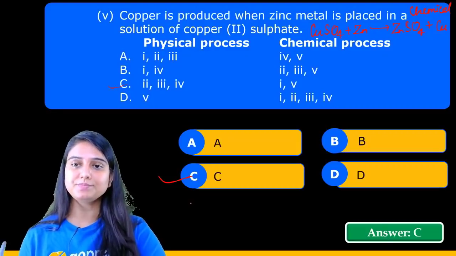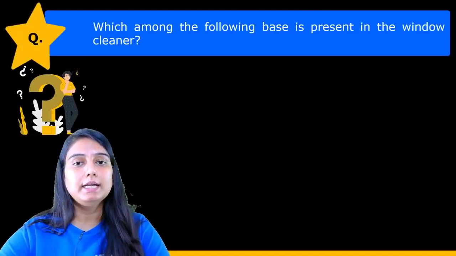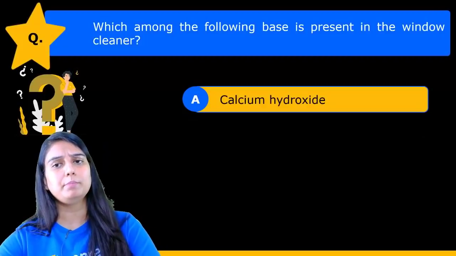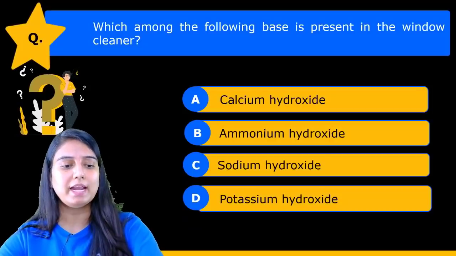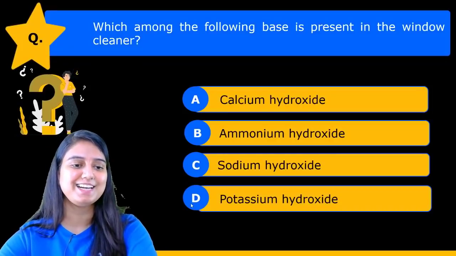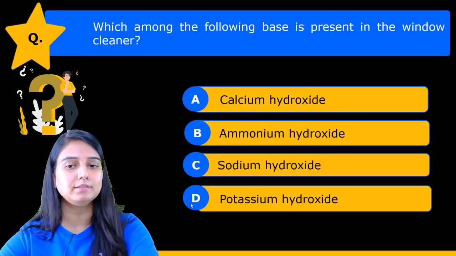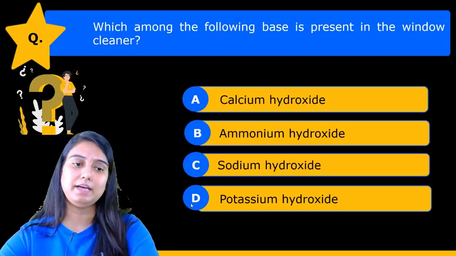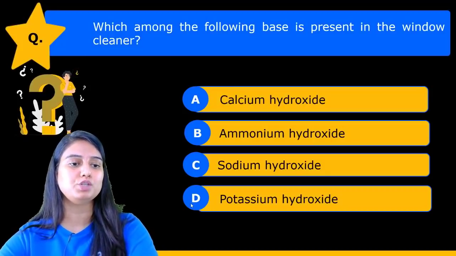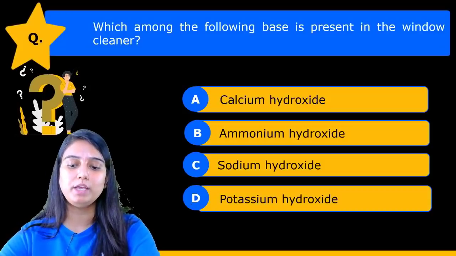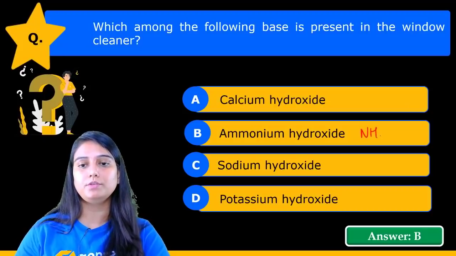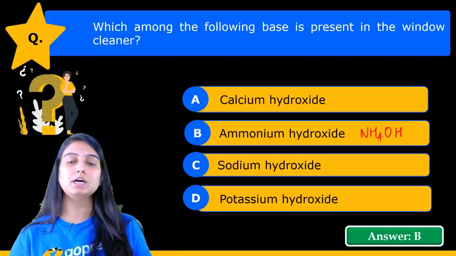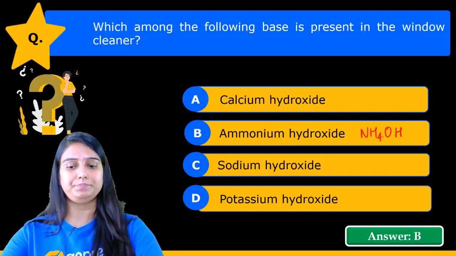Clear up to this point? चलिए move to the next question. Which among the following base is present in the window cleaner? बहुत simple question है बच्चों, and it is just one liner question. इसमें कोई भी doubt की बात नहीं है. The correct answer is option B, that is ammonium hydroxide. The formula for ammonium hydroxide is NH4OH, right? So this is the correct answer for this question.